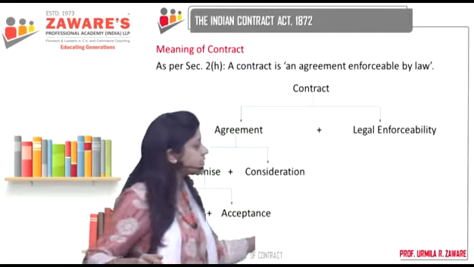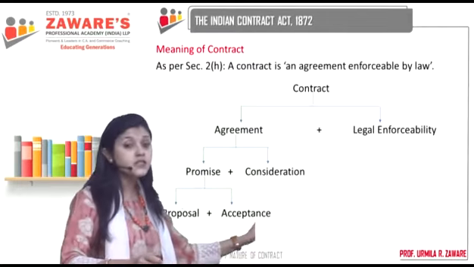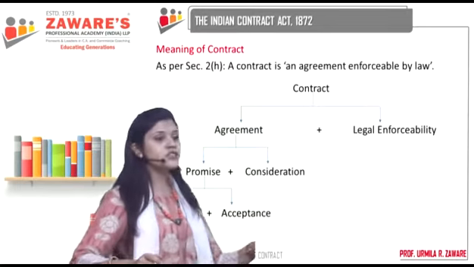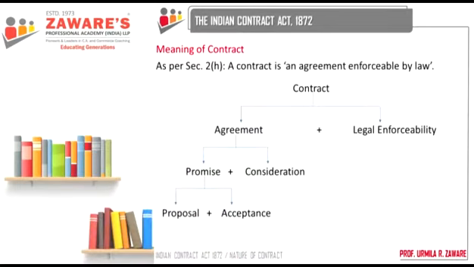Now, all these definitions which you see over here, all these terms, we are going to understand each and every one of them in detail. Because we began with the word contract, which is made up of two: agreement plus legal enforceability. Agreement means what? Promise plus consideration. Promise means what? Proposal plus acceptance, right? So we need to understand all these terms and then come back to the word contract, because the base is lying in the word proposal or offer.